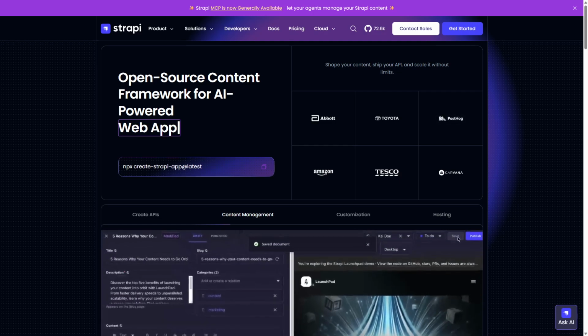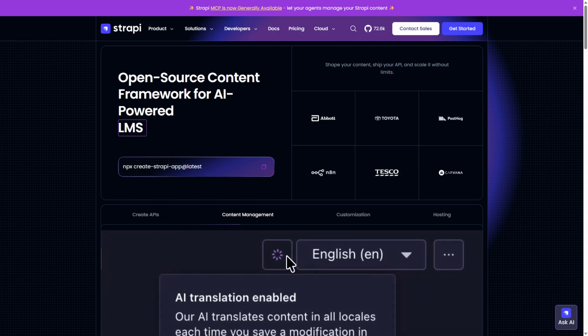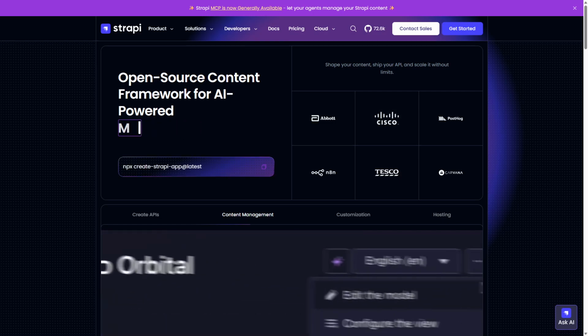Choose Strapi if you need a developer-centric, fully customizable headless CMS with self-hosting options and flexible API support for complex, tailored projects.